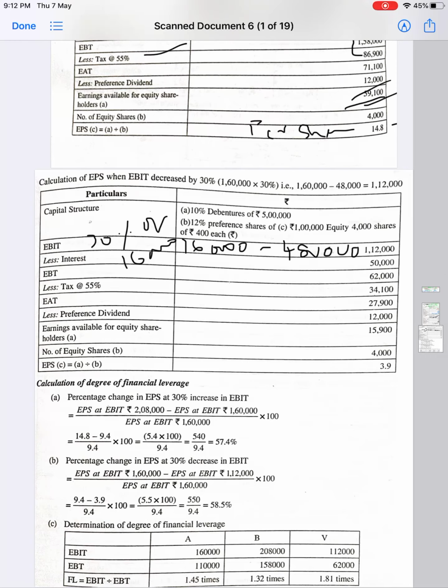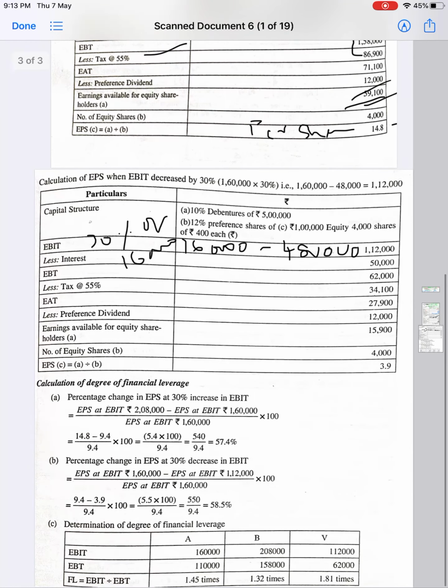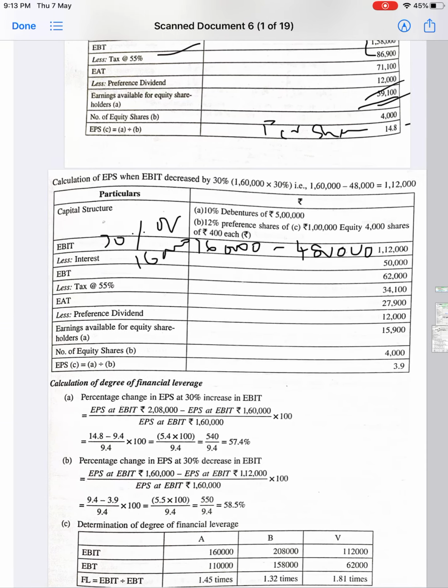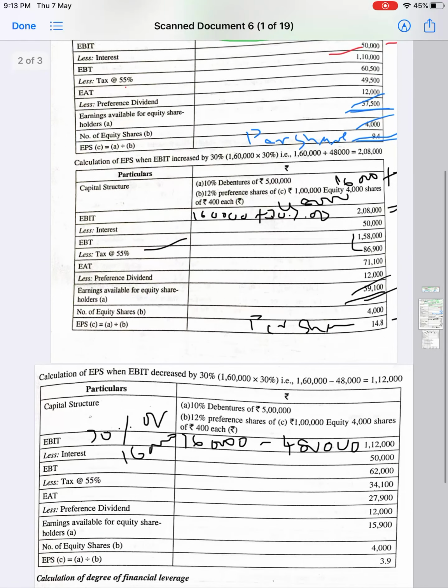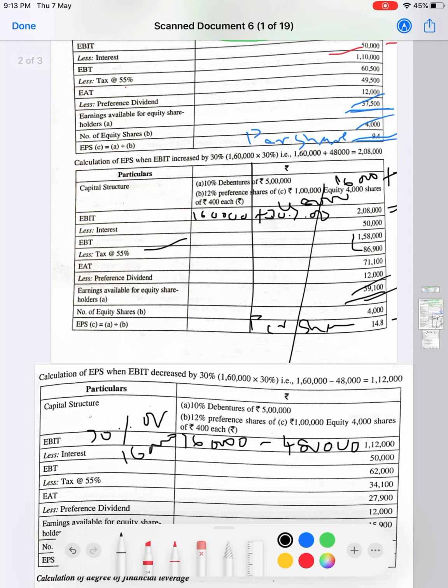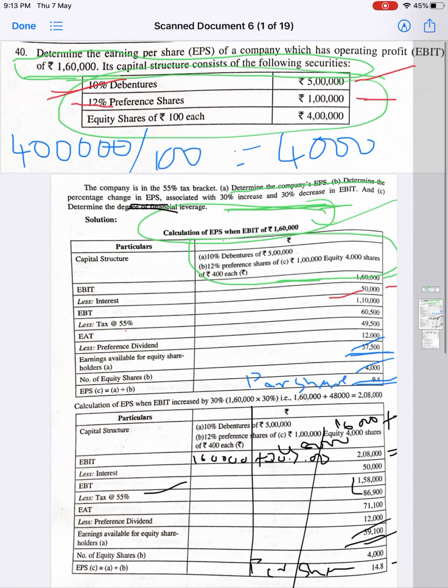57.4%. At the same time, when it is decreased, it is the same. If it is decreased, then it is base value minus decreased value, whereas when increased, it is increased value minus base value. So 9.4 minus 3.9 divided by 9.4 into 100. That is 5.5 into 100 divided by 9.4, which is 58.5%. This is one.